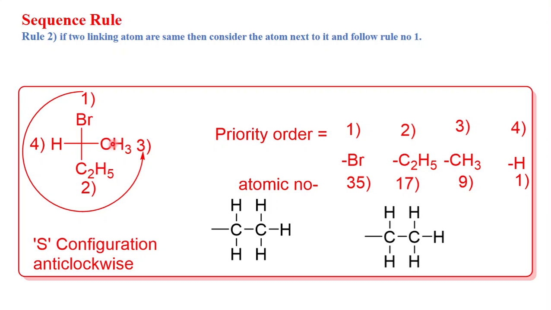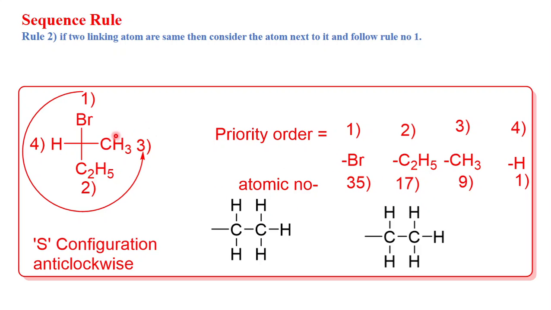Now we have to calculate the atomic weight of CH3 and C2H5. For CH3, the atomic number of carbon is 6, plus 3 hydrogens, 6 plus 3 is 9. Now for C2H5, it has 2 carbons, 6 plus 6 is 12, and 5 hydrogens, so the atomic weight of C2H5 is 17.